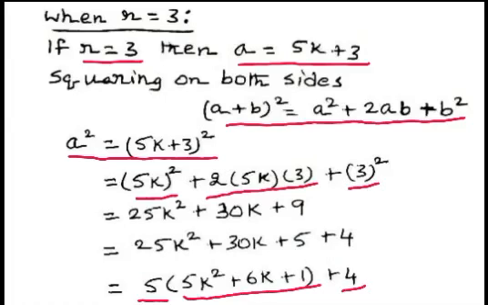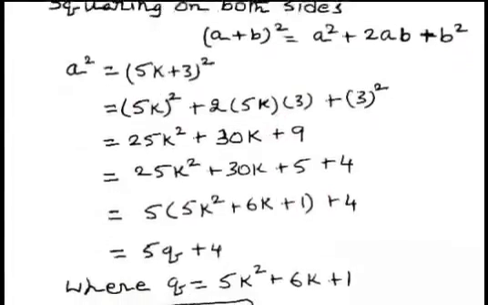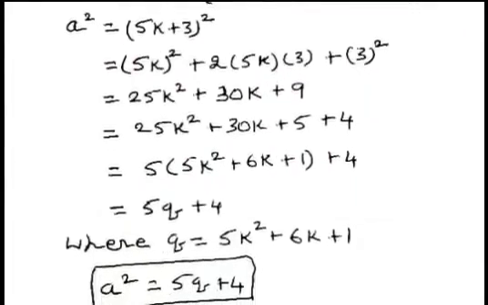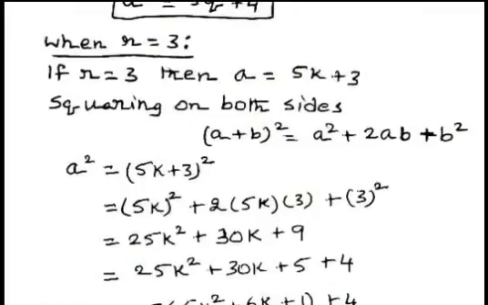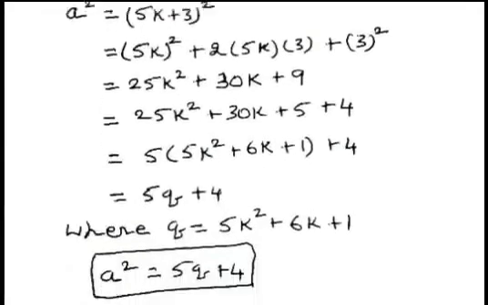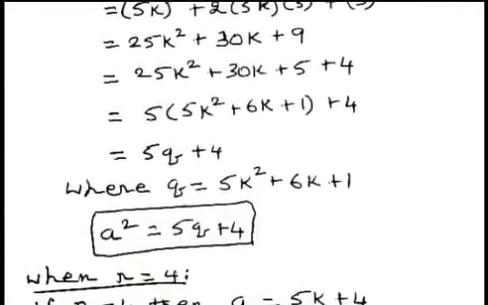Now we take 5k square plus 6k plus 1 as q. Taking this value as q, we get the form 5q plus 4. That is, a square can be written in the form of 5q plus 4 when remainder is 3.